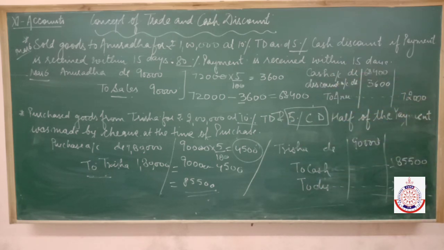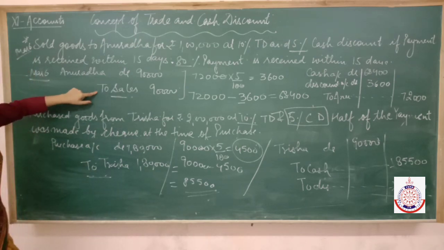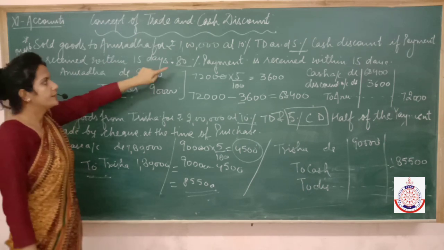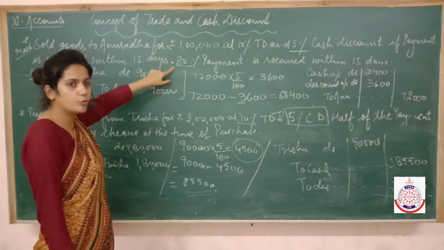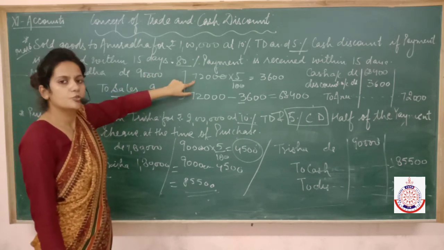I hope this topic is clear to everybody. Please check. First of all, in the above question, we sold goods to Anuradha, so she was our debtor. We sold goods to her after charging trade discount of 10%. Then she made payment, 80% payment to us, so we took 80% of 90,000, that is 72,000.